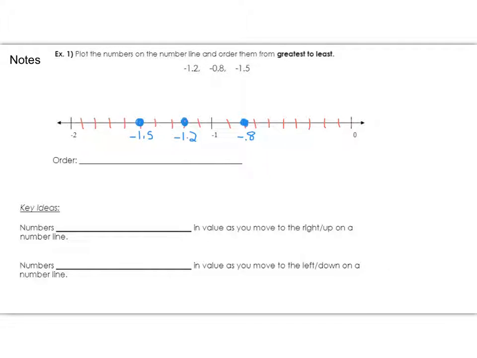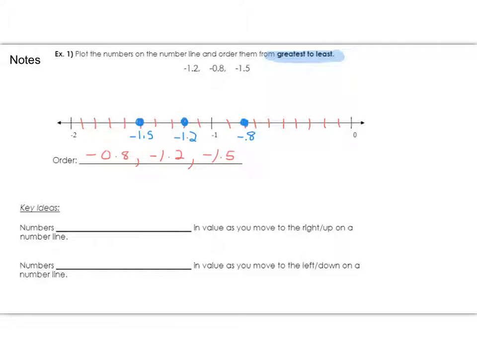Now, once you've correctly found these numbers on the number line, ranking them is easy. Of course, this says from greatest to least, so that's important. We have to start with the largest number, and remember that the largest number is on the right. Then we move to the left to get smaller. So the correct order for this is negative 0.8, negative 1.2, and negative 1.5.